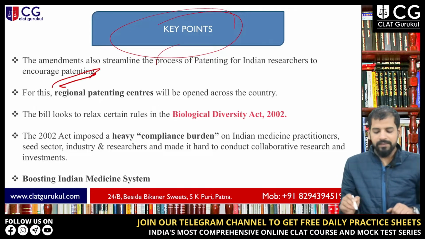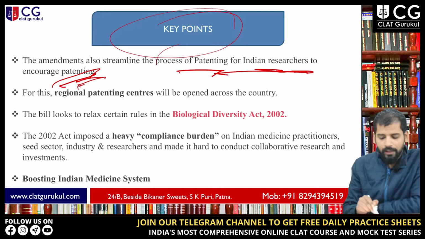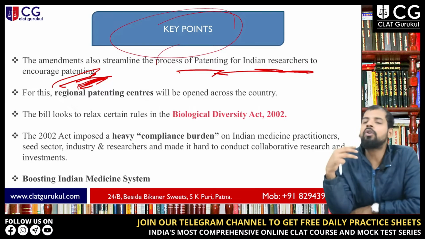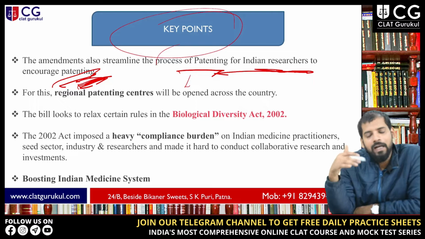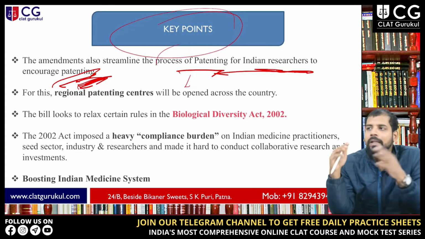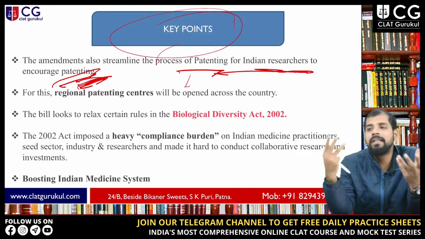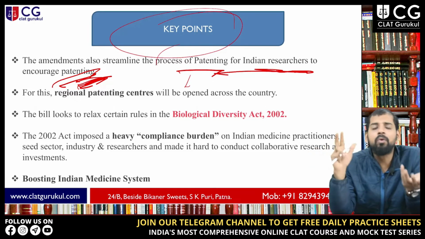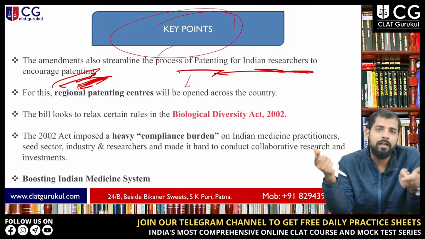The amendment streamlines the process of patenting for Indian researchers to encourage patenting. The bill talks about the commercial use of these medicinal plants. It actually talks about the process of patenting these kinds of medicinal plants, so that Indian researchers are encouraged to do something with them. Basically, the whole idea is to encourage the commercial utilization of these plants.